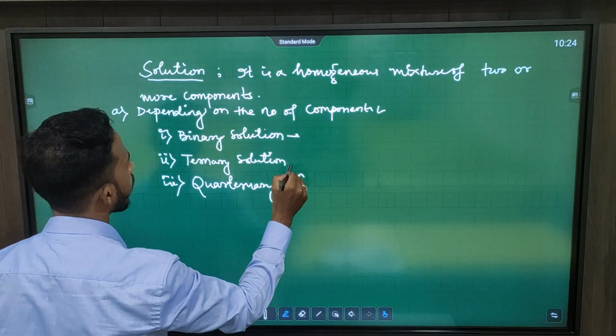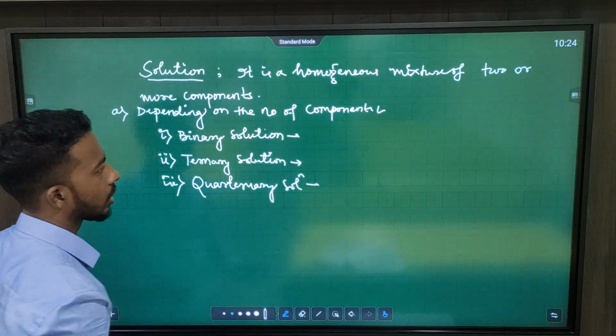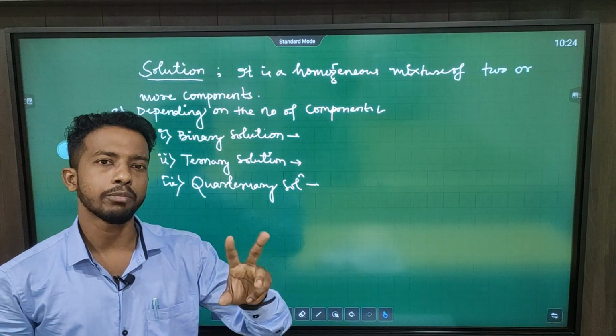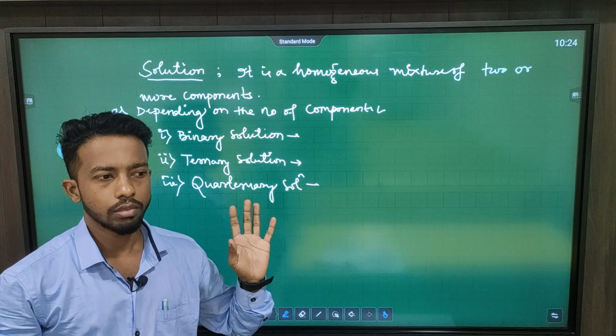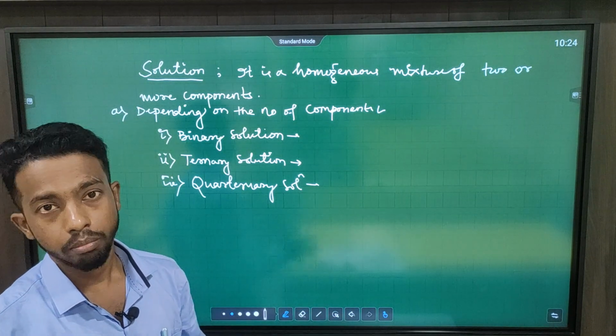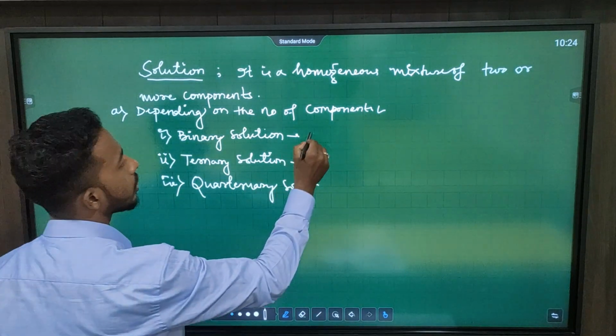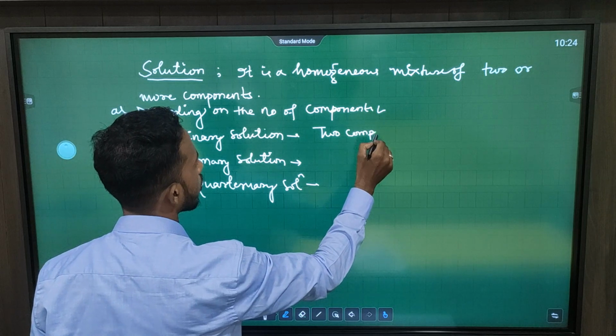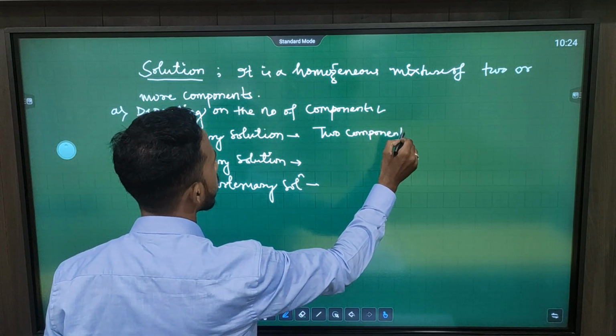Now what is binary, what is ternary, and what is quaternary solution? See, binary solution means in which only two types of components will be there. Let us take an example, salt water. So salt water is an example of binary solution. So binary solution means two components will be there.